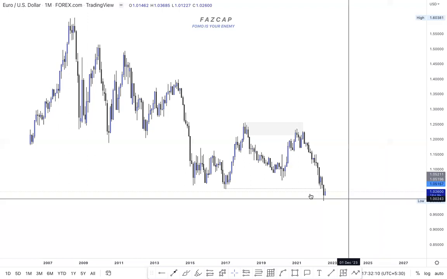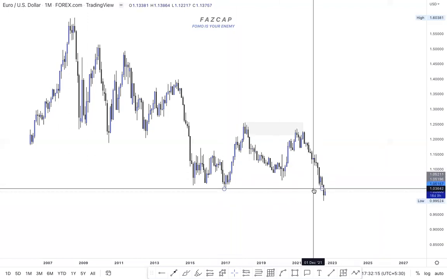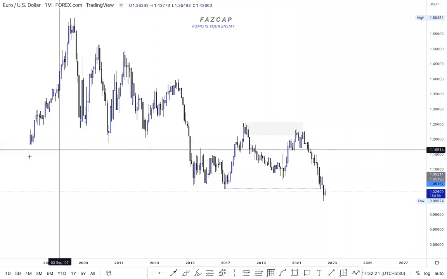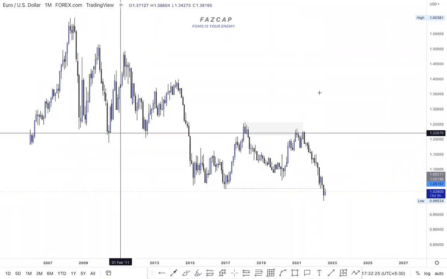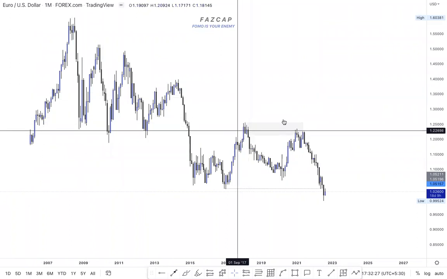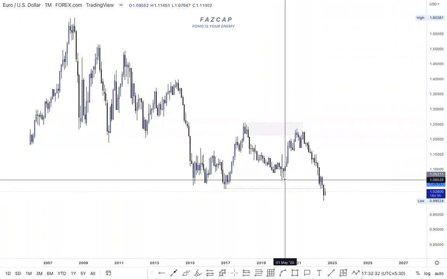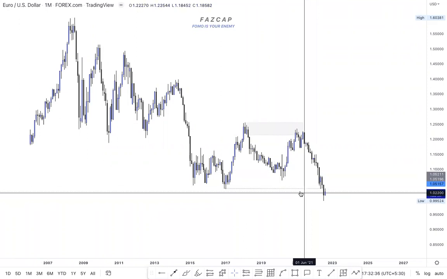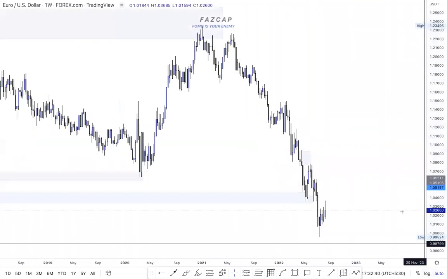If you can see this monthly level, EU has given us a monthly break of structure. We will see what happens next. On the monthly, it was expected that after this break, if the market gets a reaction and falls from here, this is just part of an inducement and the market will break this structure. That's what happened. But let's go to the lower time frame.